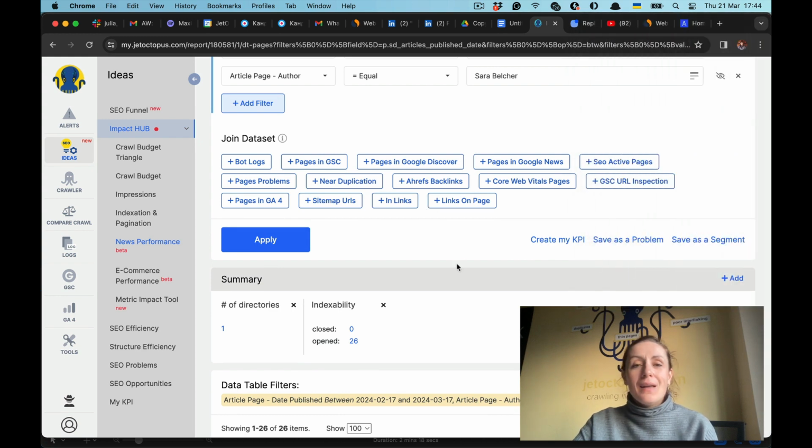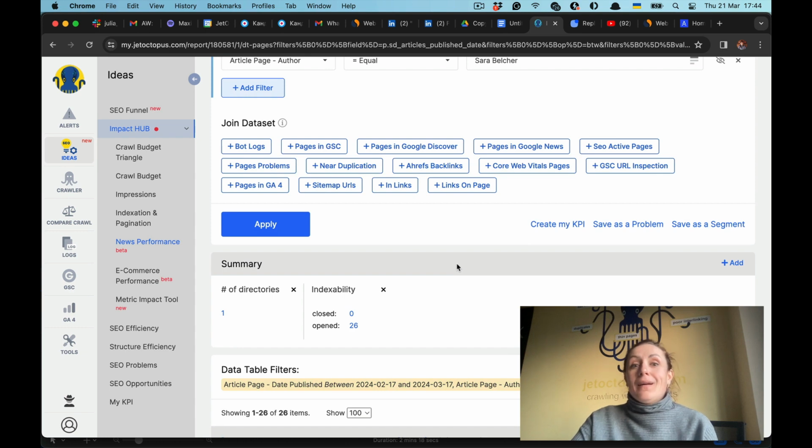So if you are working with news and the speed of indexation of a new article is important for you, if you want to manage your authors and the performance by categories, etc., then hurry up to test our news performance tools.